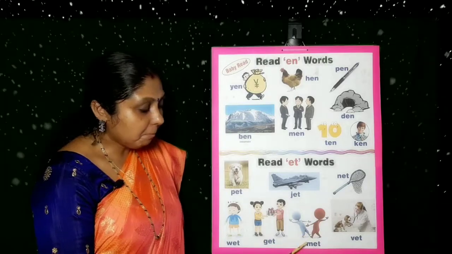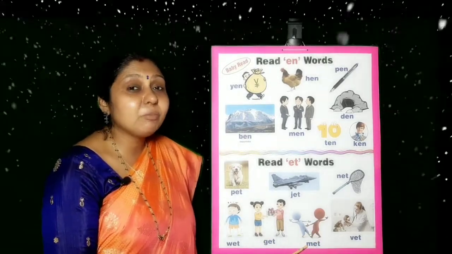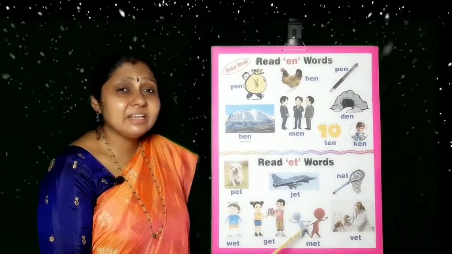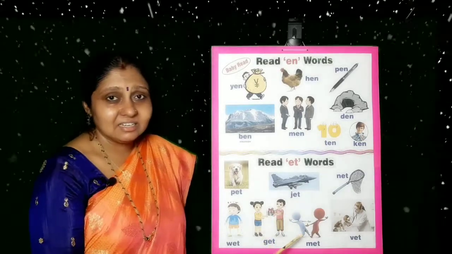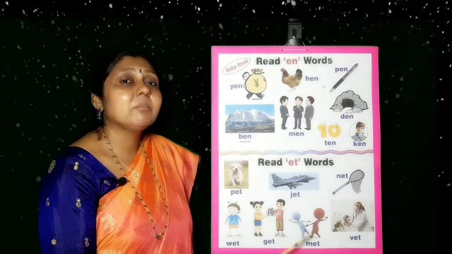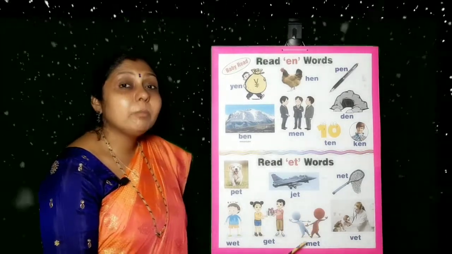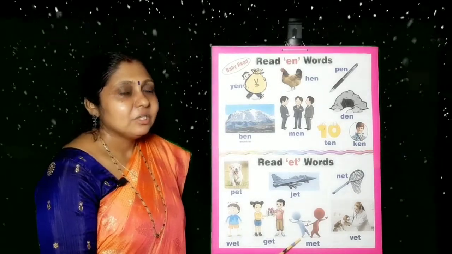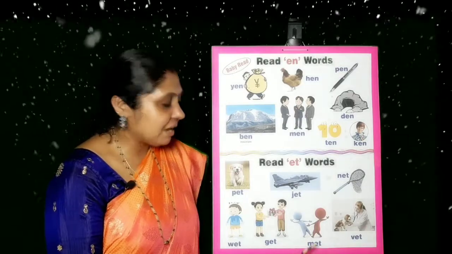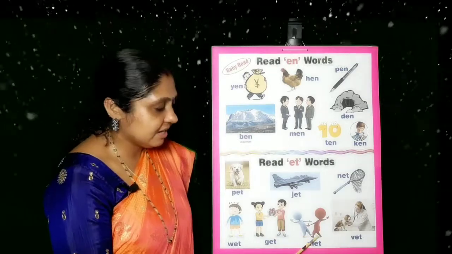Here, met, M-E-T, met. This is the past tense of meet. These two people, they are meeting each other. They have met each other. People meet each other. The past tense is people met, or these two boys met each other. You meet your friends in the school, isn't it? So you can tell, I met my best friend.